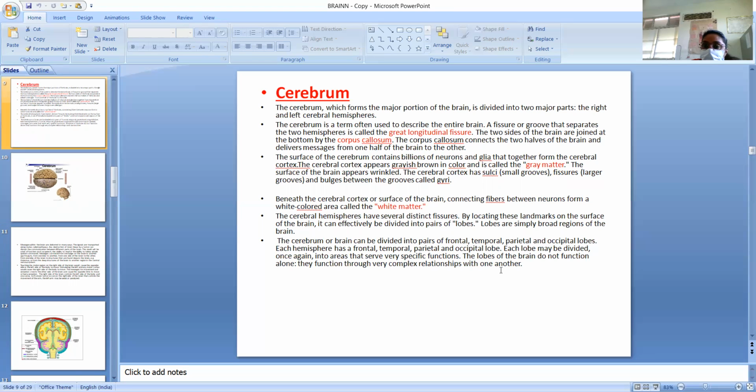So I have said to you earlier that the gray matter and the cortex in the brain and also in the spinal cord have opposite arrangements. If the spinal cord has central gray matter and outer white matter, then in the brain the gray portion goes outside, and the white portion comes inside of the brain.